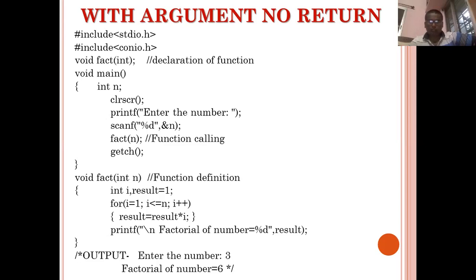You can see this code. I will share this PPT with you. You can see the code with this different type.